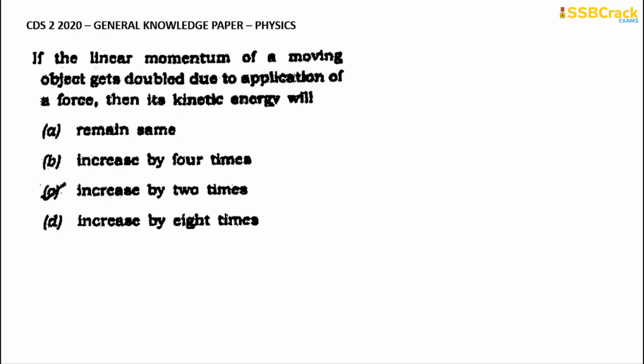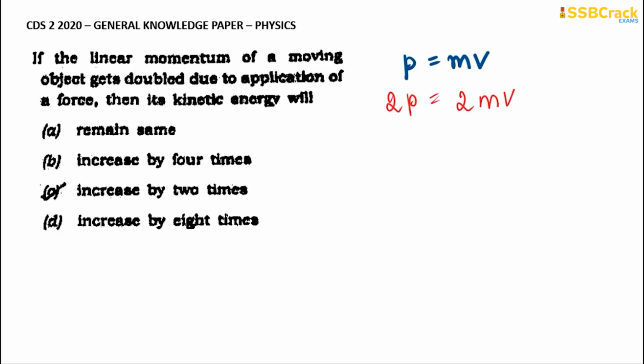It is given that the linear momentum of a moving object gets doubled. What is the formula for the linear momentum of a moving object? The formula is P equals M into V, that is, mass into velocity. So that is the momentum. When this momentum increases, it will become 2P equals 2 into mv. Here is the important point: what will happen to the kinetic energy?